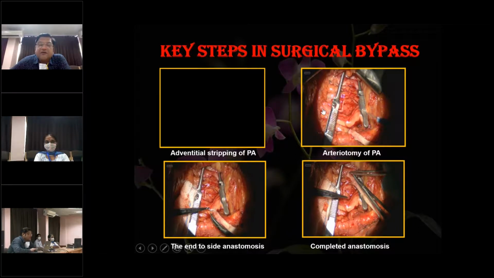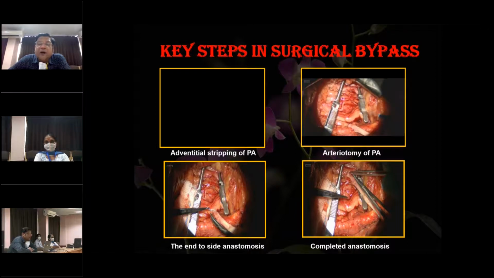Now, once the adventitia is stripped, we do an arteriotomy of the popliteal artery. The arteriotomy has to be very precise. We don't want to make a small hole and we don't want to make a large hole, otherwise it will be difficult because the access is not very easy. So the arteriotomy is a very important step in performing the end-to-side anastomosis.